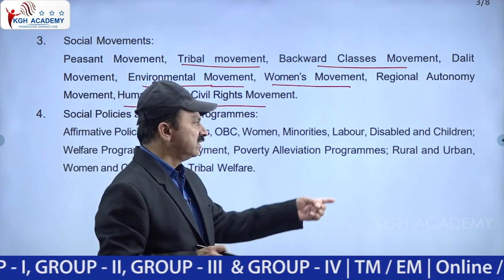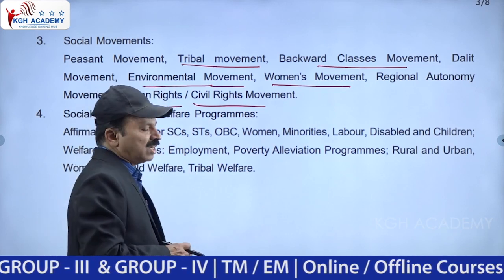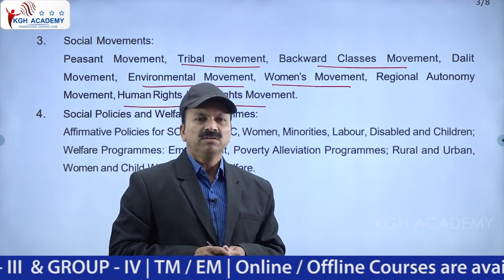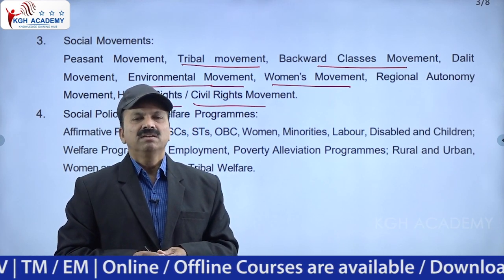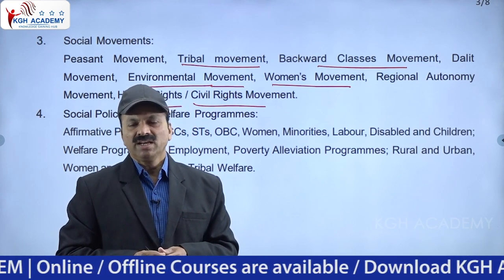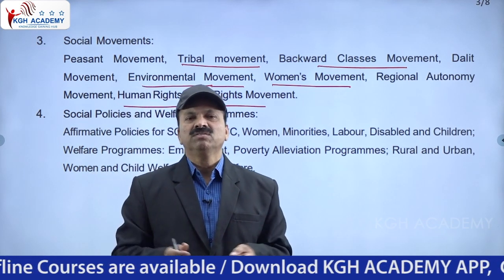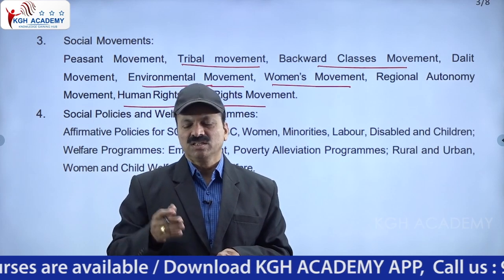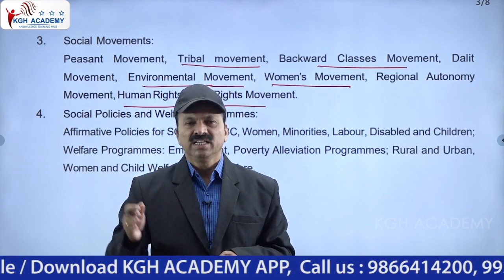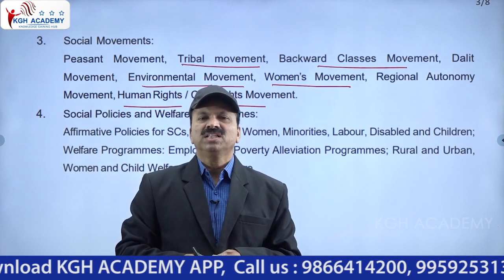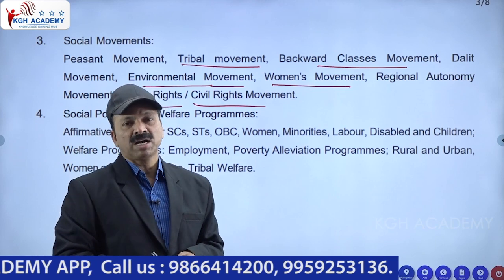Then rural and urban development. Rural development must take place, and urban development also should take place. Rural areas must not be neglected, because rural areas are the backbone to the towns. Each and everything will come from rural areas only, whether it is vegetables, milk or food grains. That's why villages must not be neglected. They are the backbone.